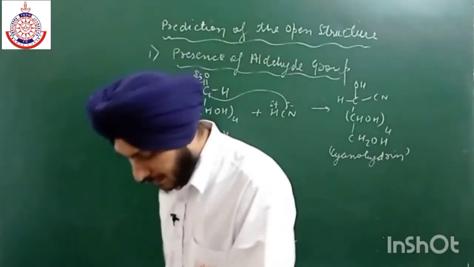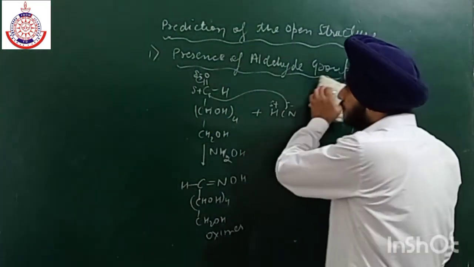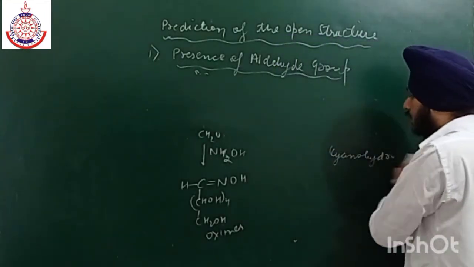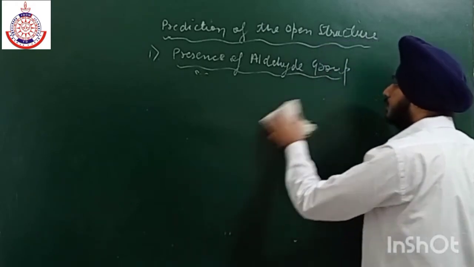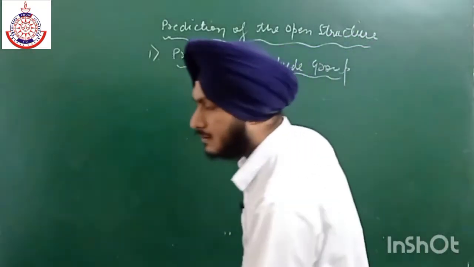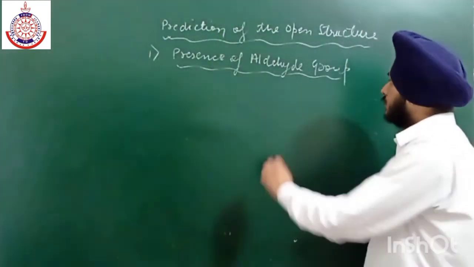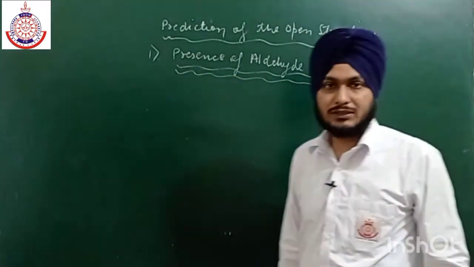Now the next task was to predict how many OH hydroxy groups were present. One more experiment done at that time was the reaction with a mild oxidizing agent.